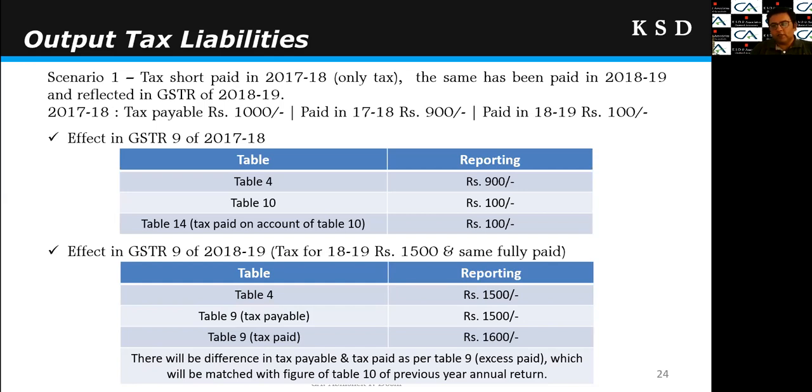So here in GSTR 9 of 2018-19, there will be a difference in tax payable and tax paid in table 9 of the GSTR 9. However, the effect is that tax paid is on the higher side, so there may not be much issue, but the difference is 100 rupees and the same will be tallied with the reporting of table 10 in the previous year. So 100 rupees we have reported in table 10 of the previous year GSTR 9 and the same will be the difference over here, right?